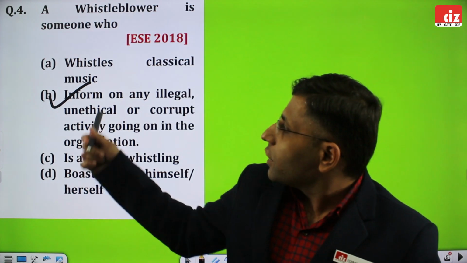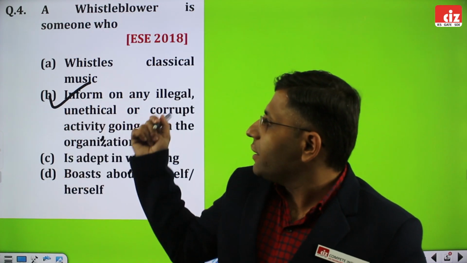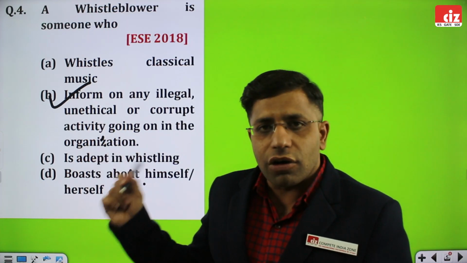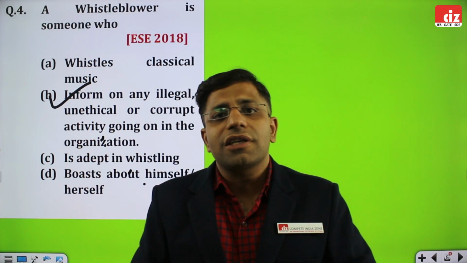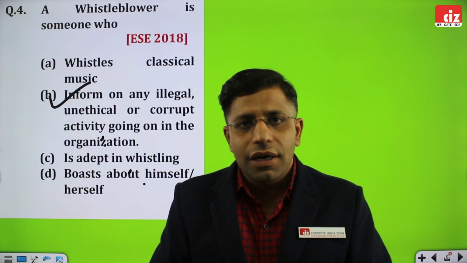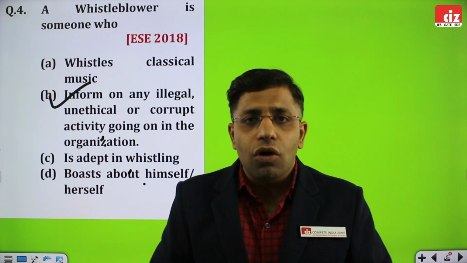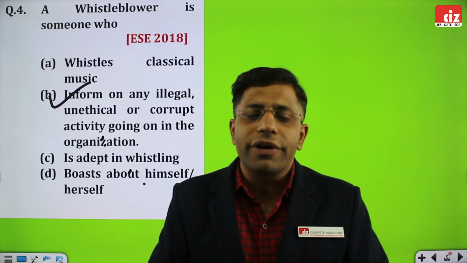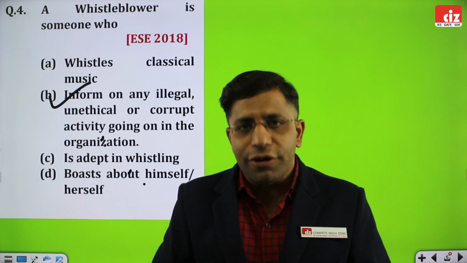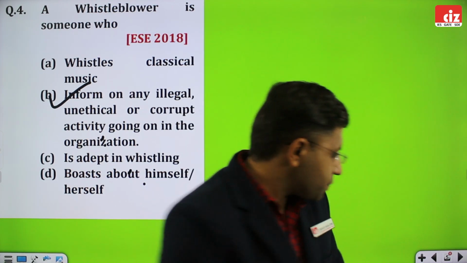So a whistleblower, he or she informs any illegal activity, unethical activity or the corrupt activity going on in the organization. So overall, the basic concept that should be understood regarding the whistleblower is the person is highly standardized in ethics. That person always looks for the positive interest of the organization, and he tries to protect the interest of the organization in every way. I hope this is clear to you. Continuing with the next question.